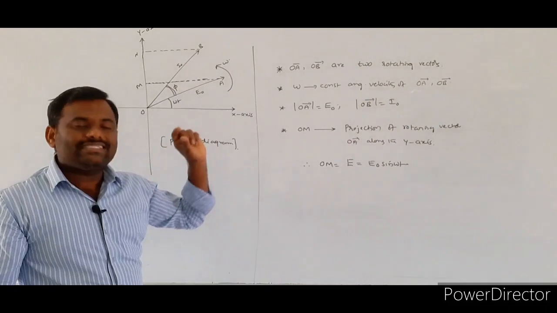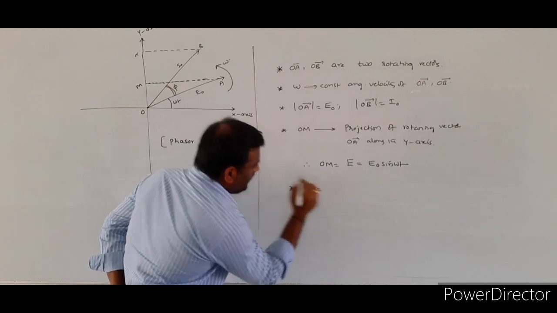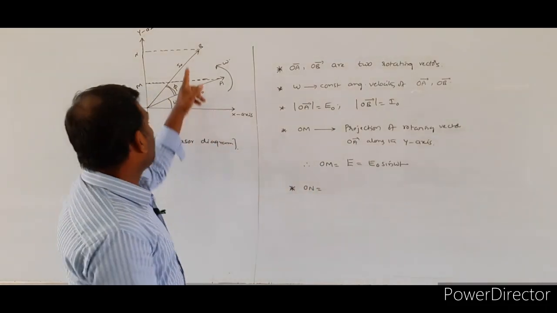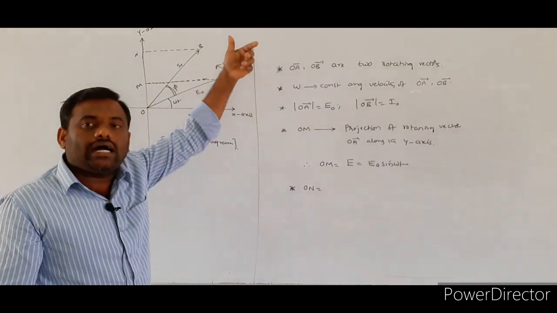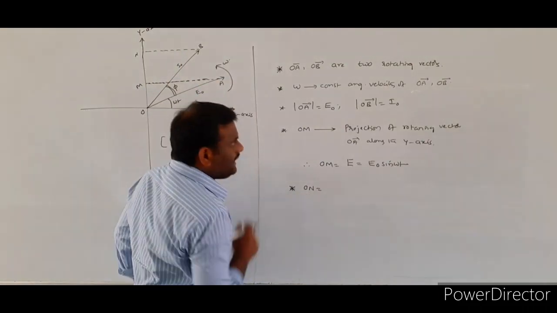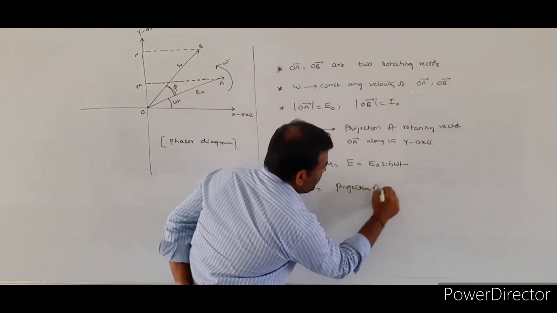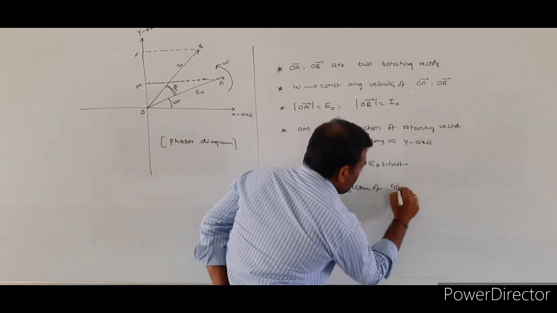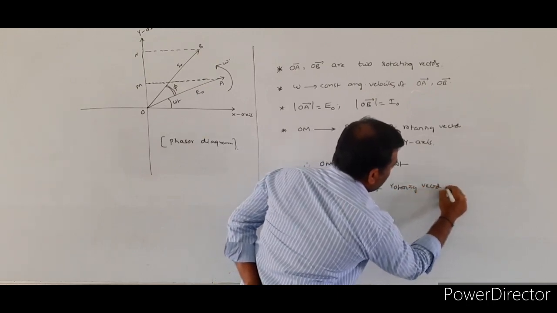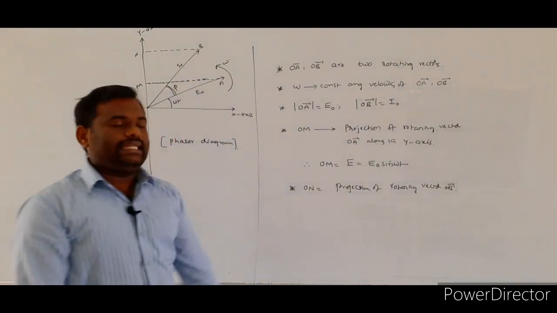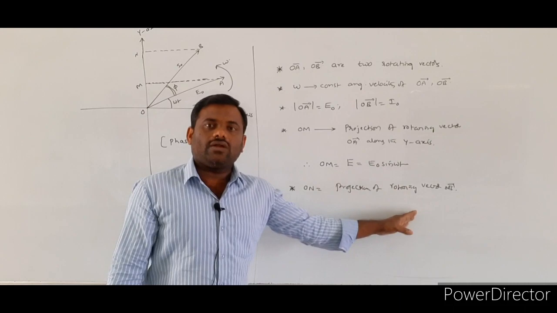Similarly, the projection of OB bar is equal to ON, which is again represented along the y-axis. ON is the projection of the rotating vector OB bar.